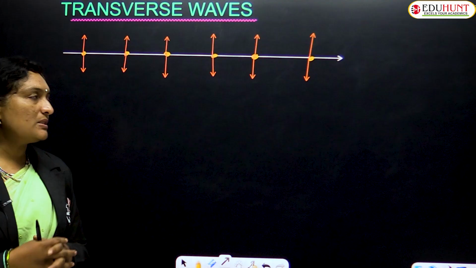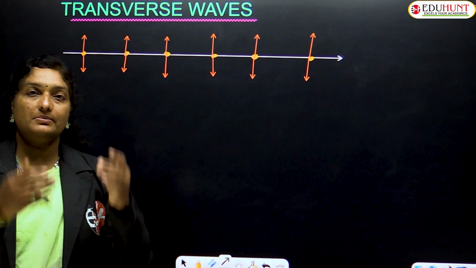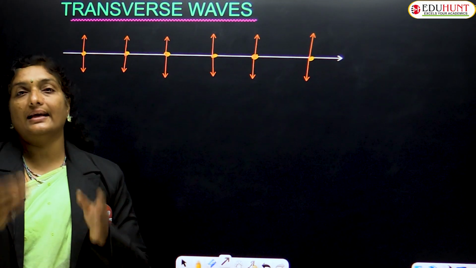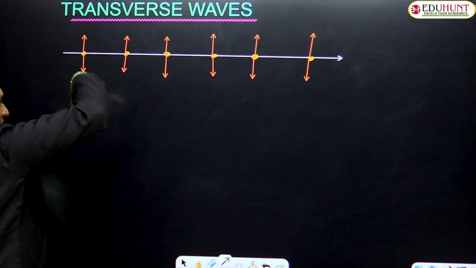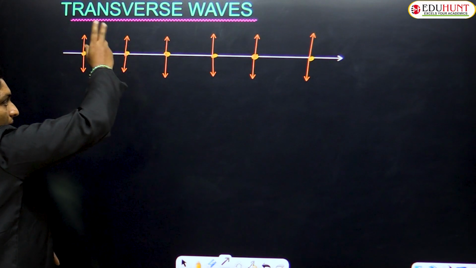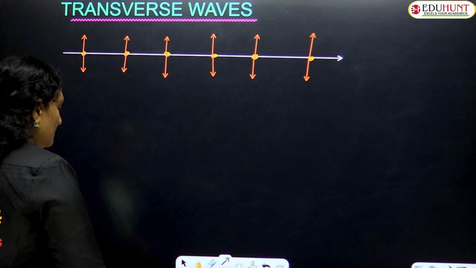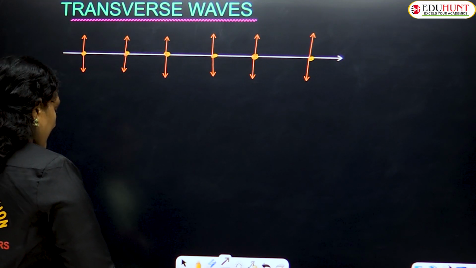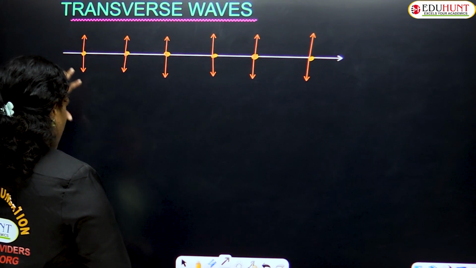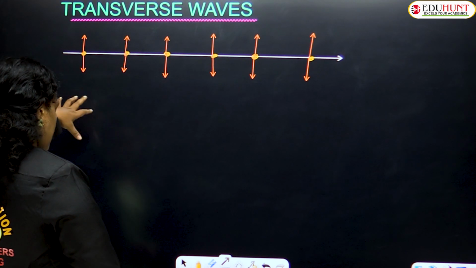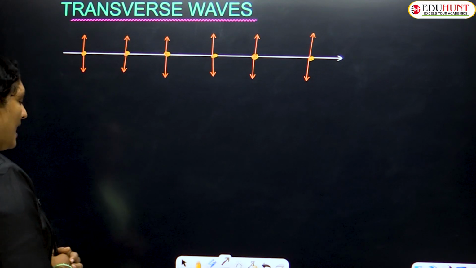Okay, so if you suppose that the wave is traveling along the x-axis, all the particles of the medium start vibrating in the perpendicular axis, that is along the y-axis. So all the particles will start vibrating up and down, perpendicular to the direction of propagation of the wave. Okay, children, whenever a wave propagates in a medium, if the particles of the medium vibrate perpendicular to the direction of propagation of the wave, that is up and down mode, then they are generally termed as transverse waves.